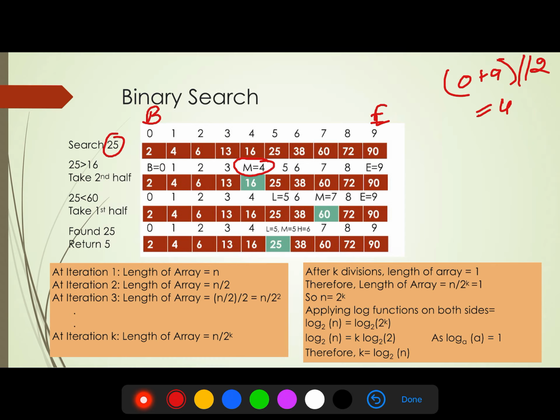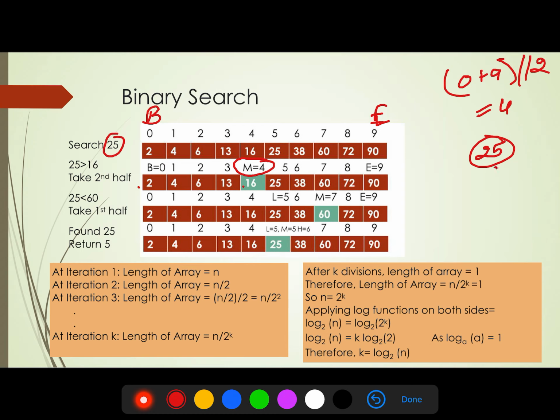Now we can compare our element, the one we are searching for, 25. We check whether 25 is greater than or less than the mid value, and we find that 25 is greater than 16.